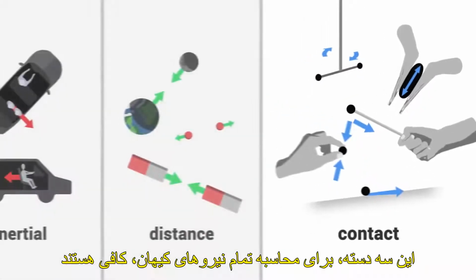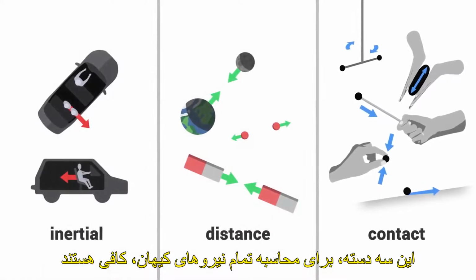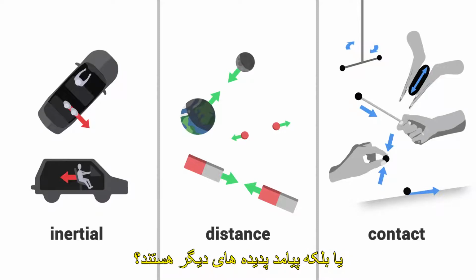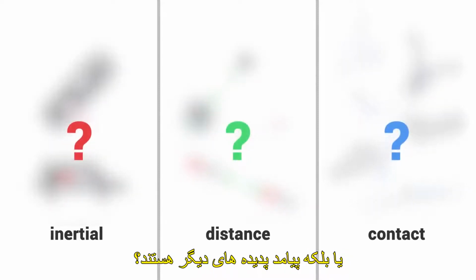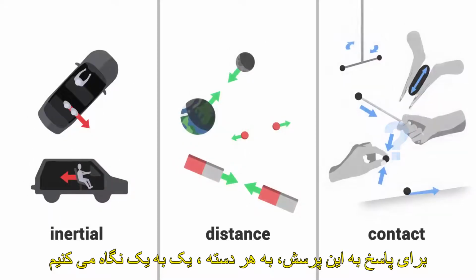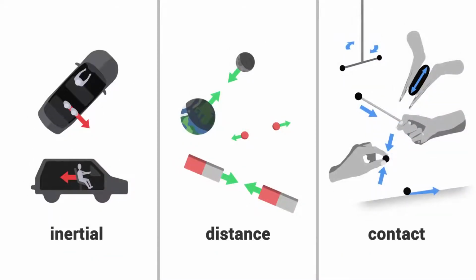These three categories are enough to account for all forces in the universe. But are these forces real? Do they exist fundamentally, or are they rather consequences of other phenomena? To answer this question, we'll look at each category one by one. First, let's start with inertial forces.